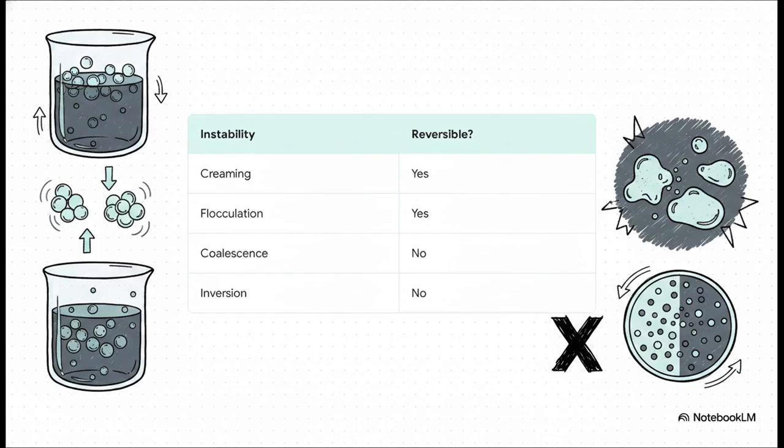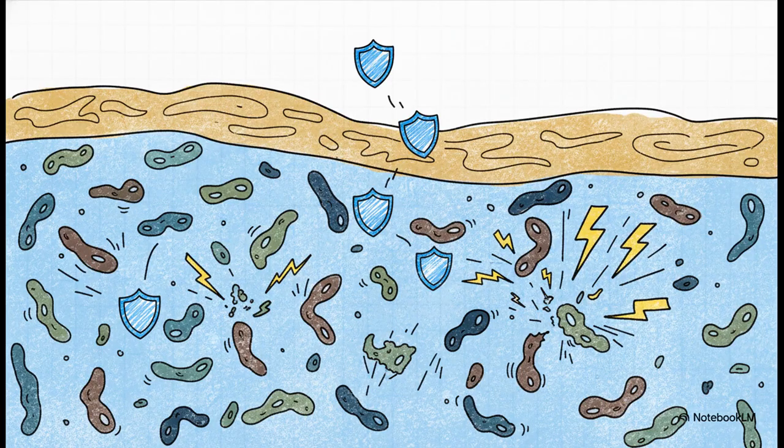Coalescence is when the droplets permanently fuse together into larger drops, completely breaking the film. And phase inversion is when an oil and water mixture completely flips inside out to become water and oil. Both of these mean the emulsion is permanently destroyed. Game over. And it's not just physical breakdowns we have to worry about. We also have to fight off microscopic invaders.